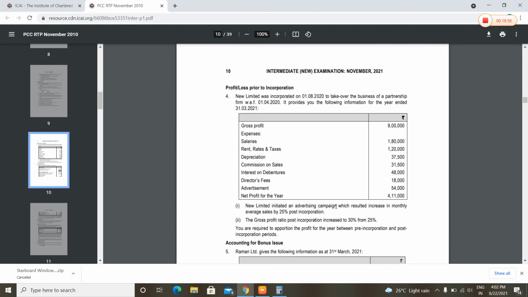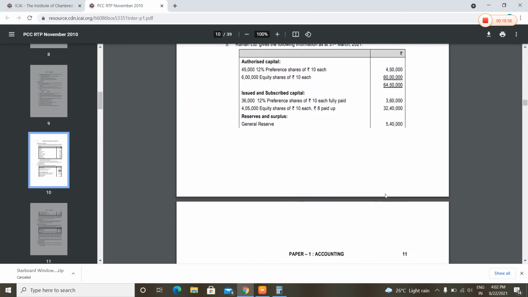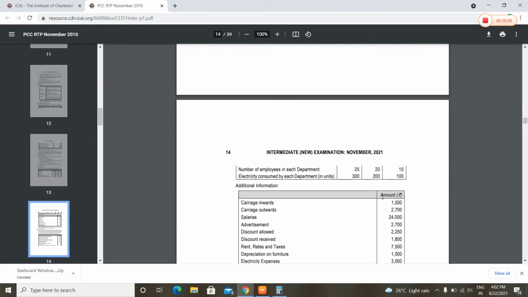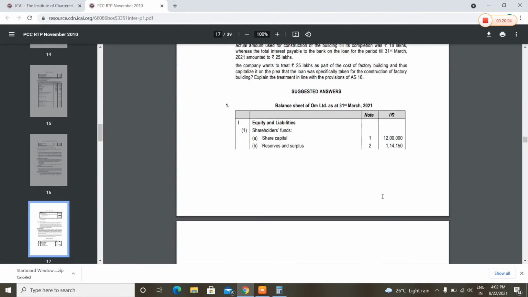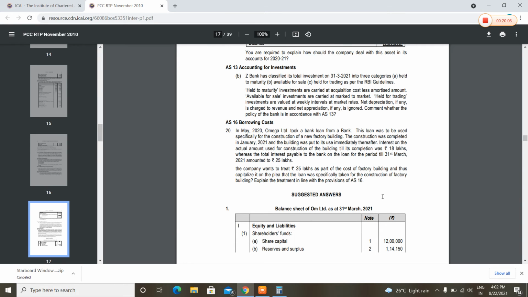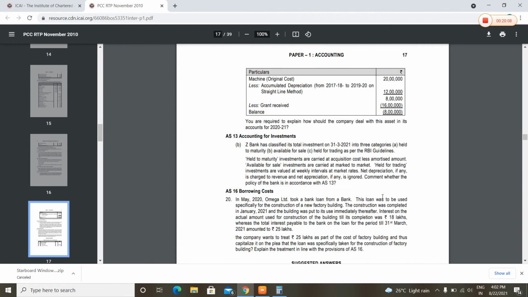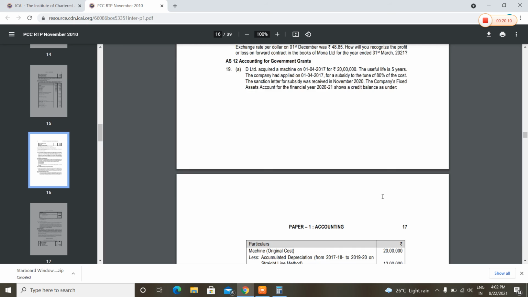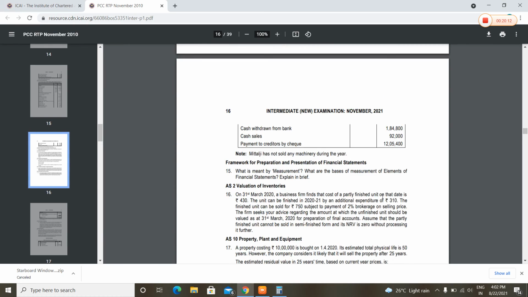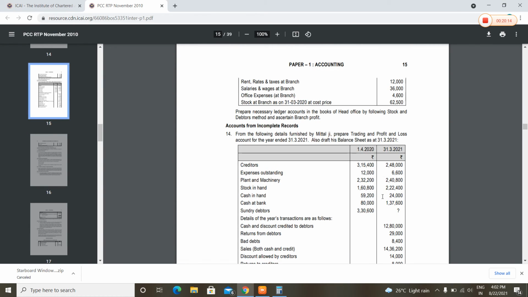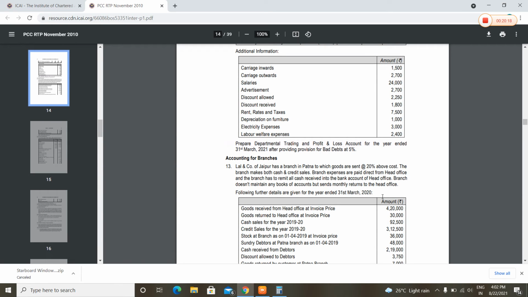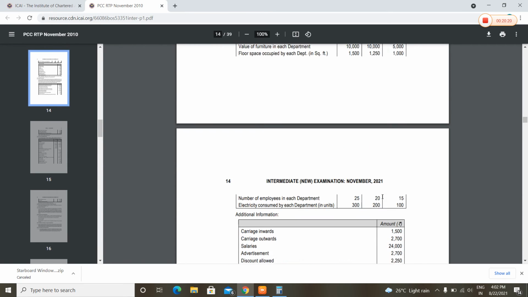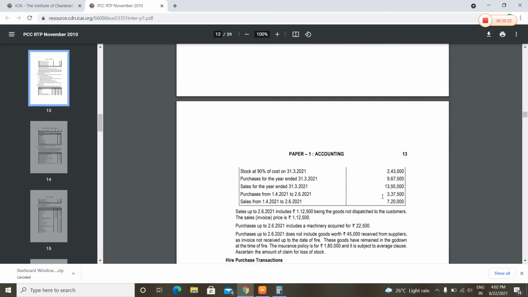The RTP is very easy, so I don't think any question will come from this. It's just for revision purposes now. Don't consider that any question might come from this. It's very, very simple.